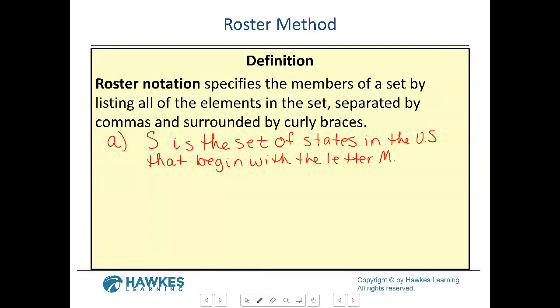We're trying to figure out how you list the elements. The elements are things inside of a set, and they can be separated with commas. You want to think about the states in the United States that begin with the letter M.